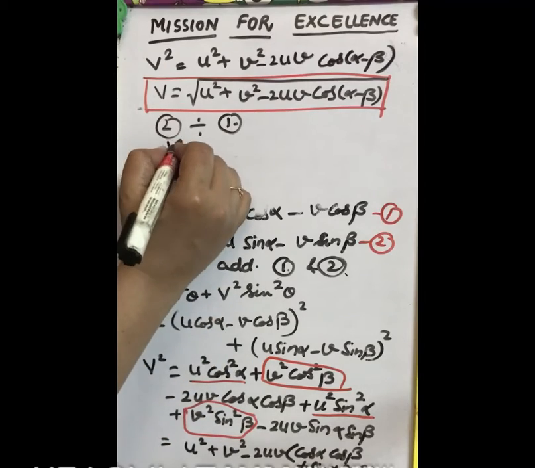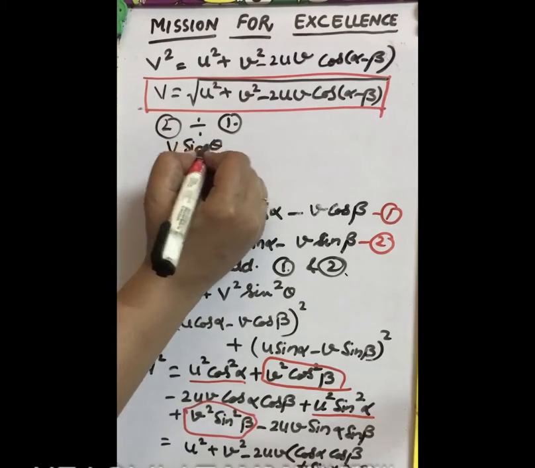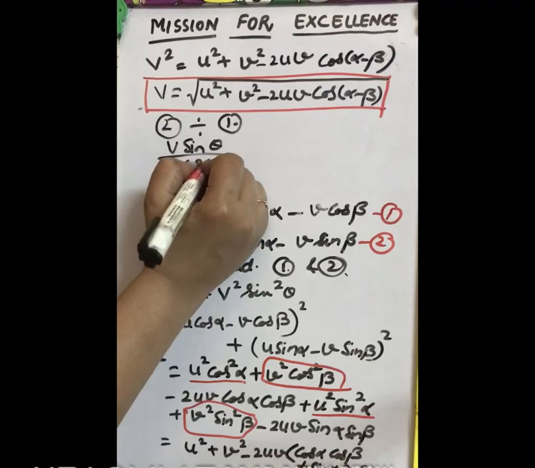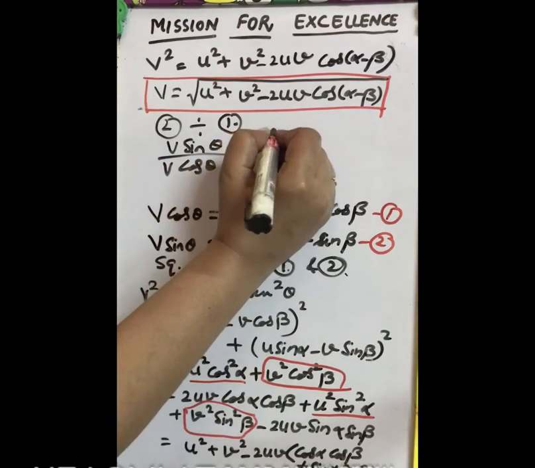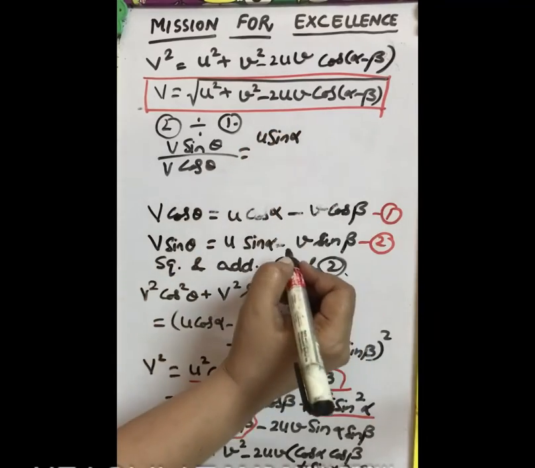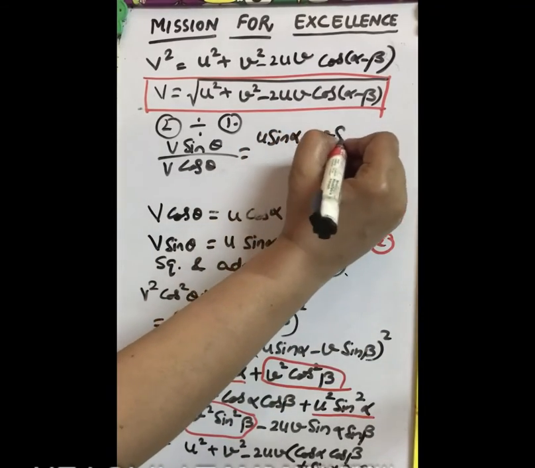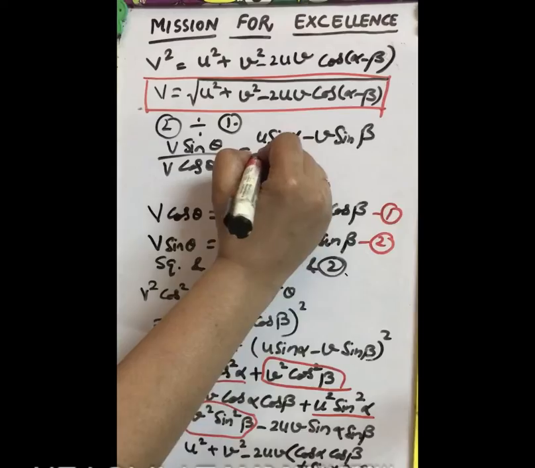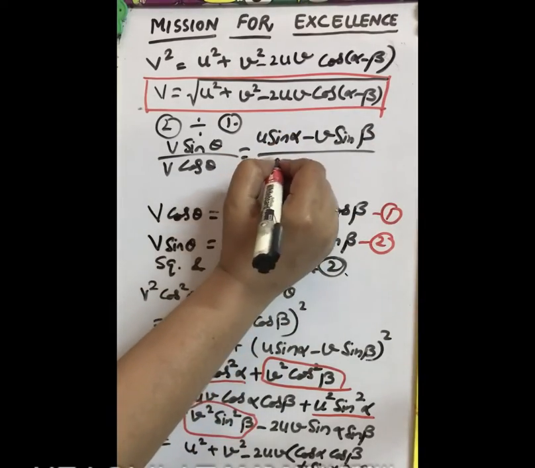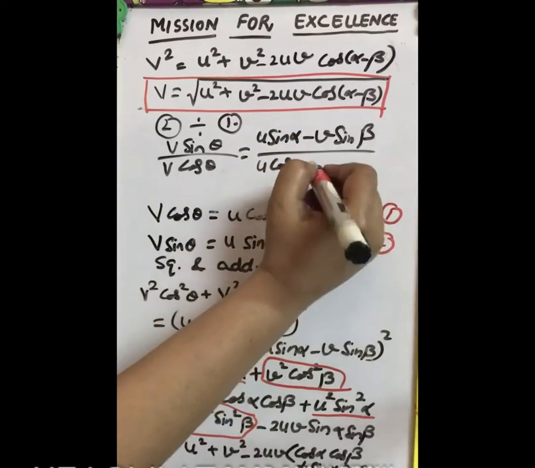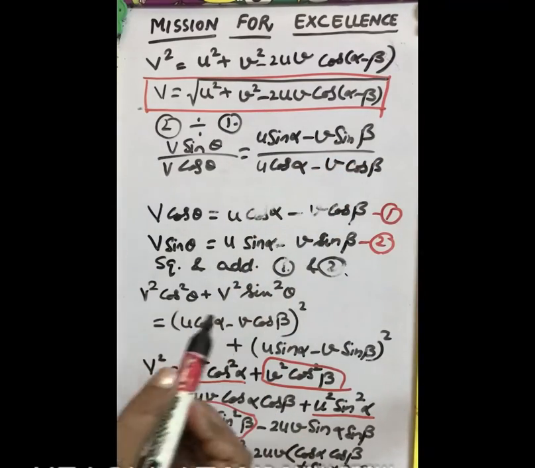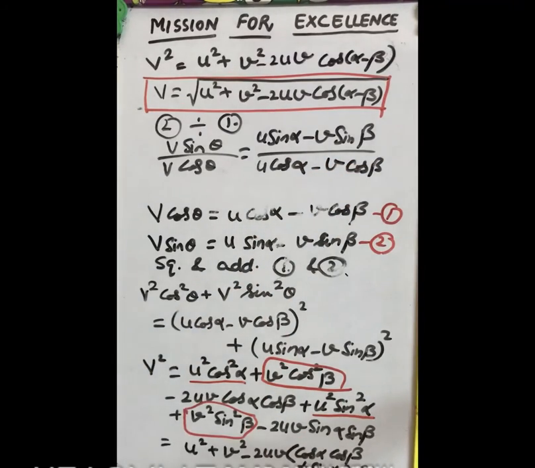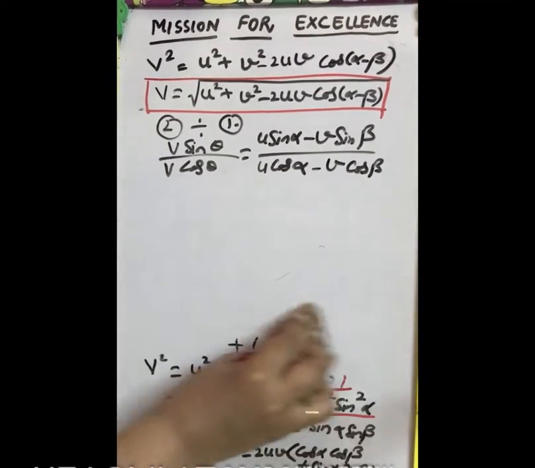So here we get v sin theta by v cos theta equal to u sin alpha minus v sin beta upon u cos alpha minus v cos beta. So we have divided these two equations, and this equation gives the direction of the velocity.